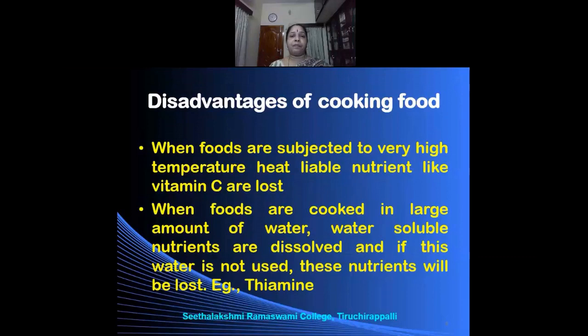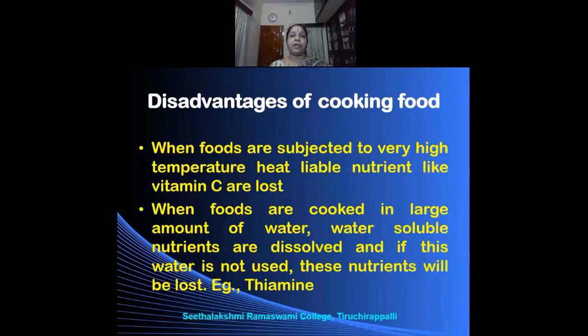Say, for example, we are boiling rice, and we are adopting the boiling method to cook the rice. We take plenty of water, we add rice to that, and after the rice is cooked, we may remove the excess water, the kanji, and we throw away the water. The water soluble nutrients that are present in the rice will be present in the kanji, which we discard. Therefore, those nutrients are lost.